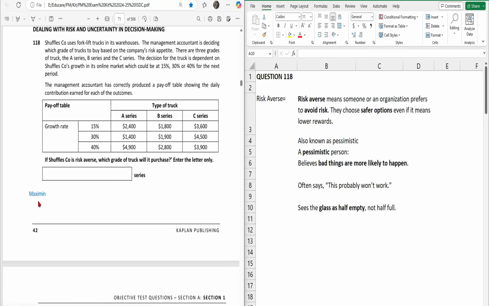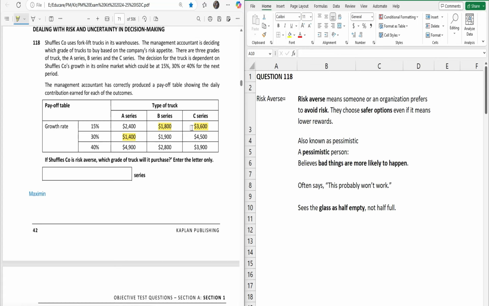Now, in this method, you can see the word is maximin. That means you need to go for the minimum first, and out of those minimums, you need to choose the maximum. Let's see how. We have the three options: series A, B, and C. If we go for series A, what is the minimum value? Let me highlight. The minimum one is 1400. If we go for B, what is the minimum value? It's 1800. If we go for C, what is the minimum value? It's 3600.